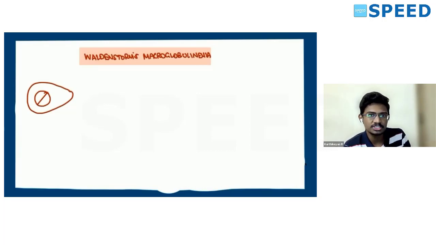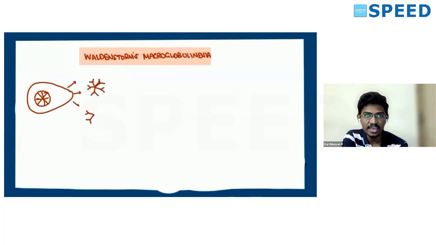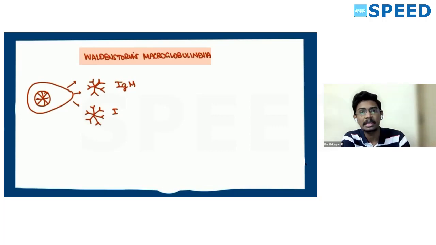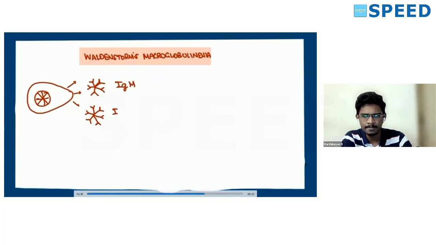If you have studied microbiology, recall the characteristic feature of IgM. IgM is actually a pentamer, meaning 5 molecules of IgM bound by a joining bond. So 5 antibodies are bound, and this is a bulky antibody, so it's called macroglobulinemia. It also gives a clue that it's only IgM. And we have studied that IgM is a cryoglobulin. It precipitates wherever cold temperature is there.